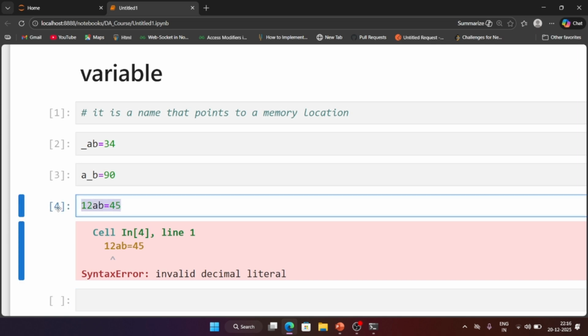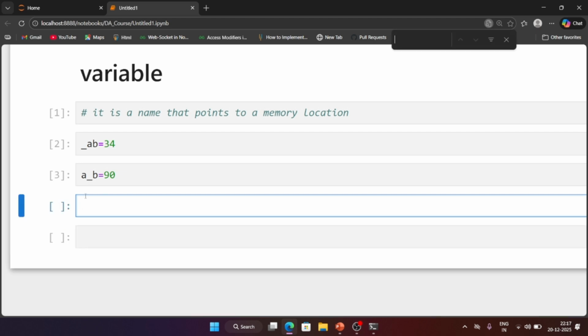Next, here you can't use special characters as well. You can use special characters in between of the variable name, but not, okay, you can't use that in between. Okay, so special characters we can't use inside a variable name at all.